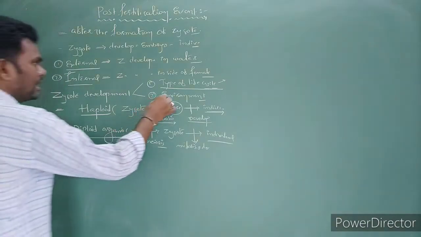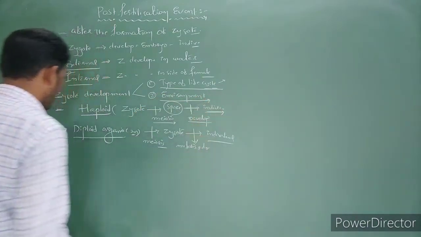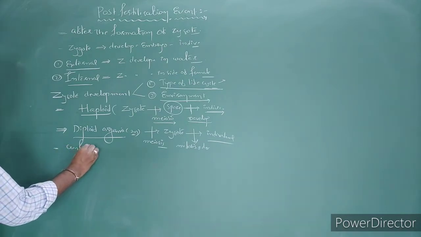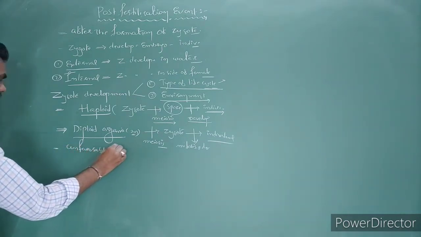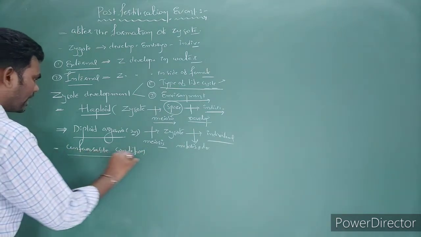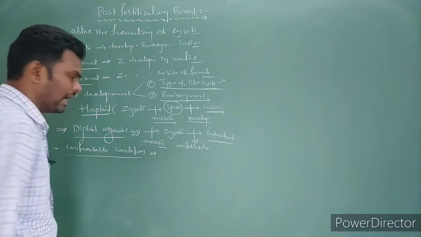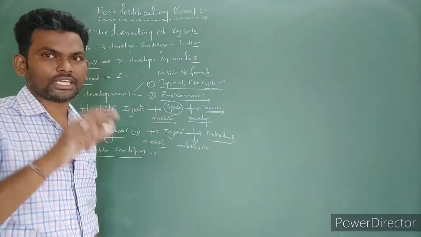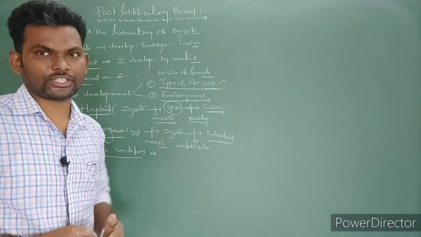And the second one, the environment, is also one of the factors. Sometimes unfavorable conditions are there. During unfavorable conditions, especially in algae, the zygote is covered by a number of thick layers and becomes a resting spore.